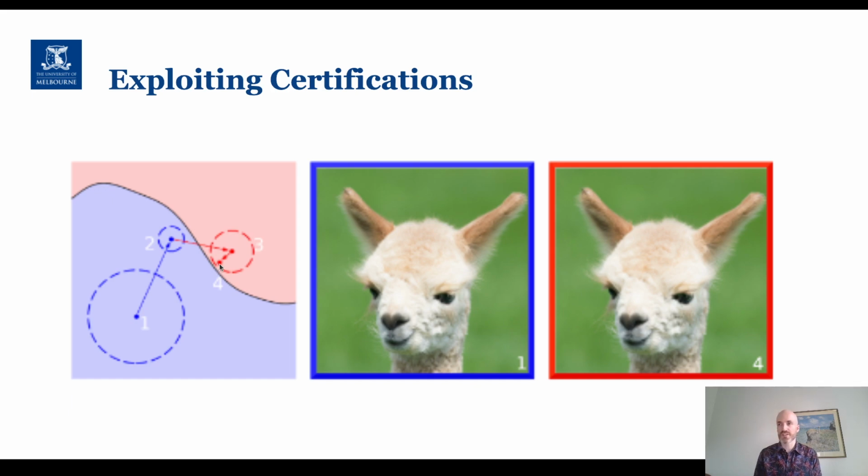And if point 4 does not have a certificate associated with it, then that tells us that we are as close to the decision boundary as we can possibly be, while still maintaining a prediction of the red class. And so this input image 4 minimizes the distance in the input space between point 1 and point 4, while still preserving the adversarial example class.